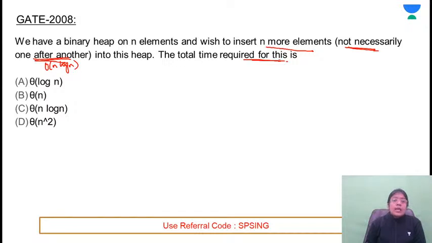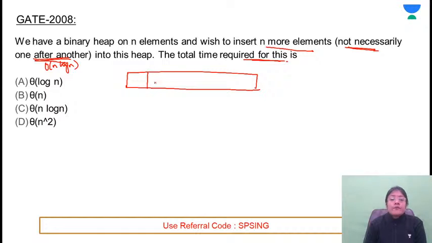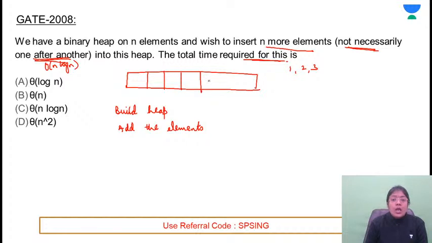Okay. So in this case, if it's the build heap, already you have some heap. Let's assume that that is represented in the array. So first of all, using build heap approach, simply you have to add the elements first. If in this array, I have to add the elements, for example, 1, 2, 3 is given, and in this tree, some elements are already existing, something like 10, 9, 8, 7, and I want to add the elements. It will be 1, 2, 3. So I have added the elements.